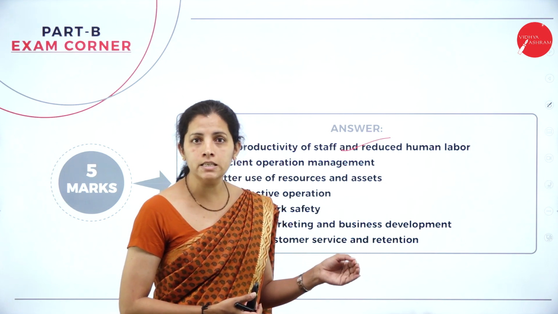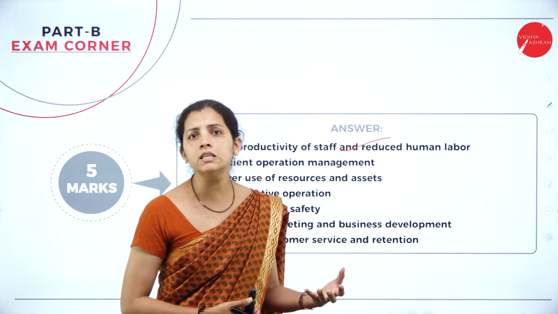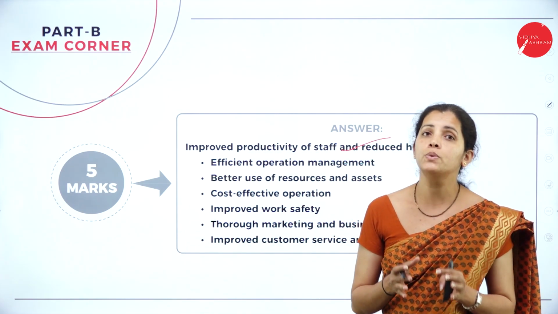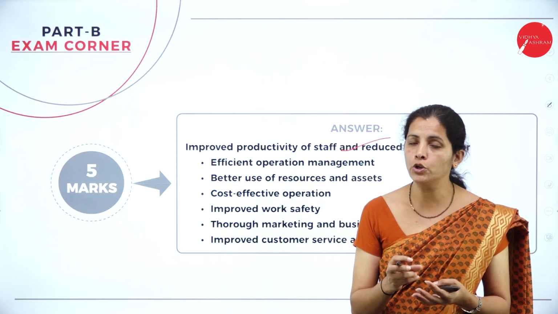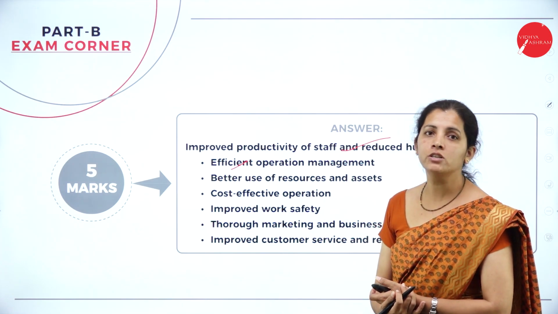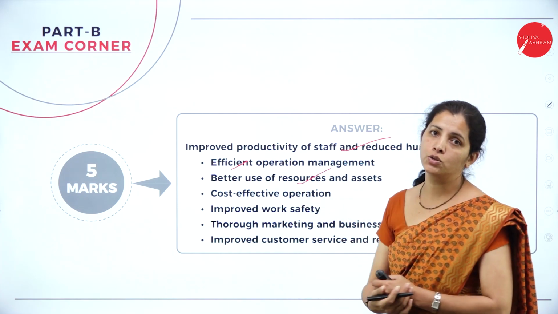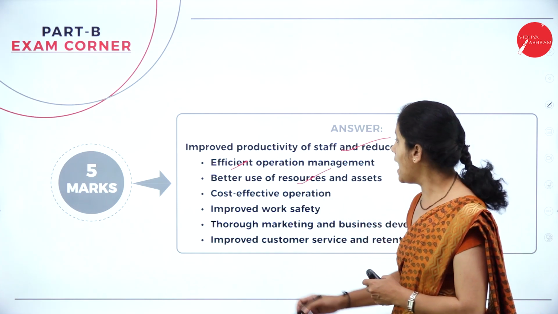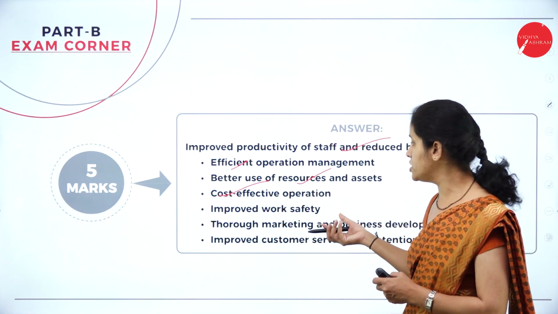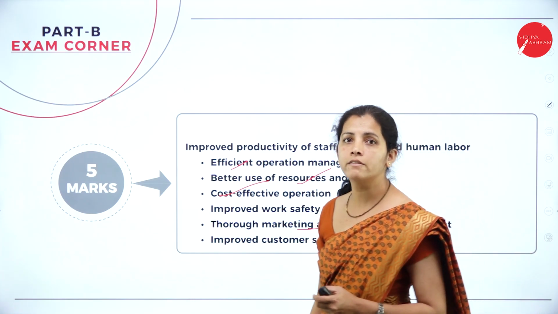So dear student, if I consider the early days, we did not have IoT. So everything was manually controlled by human beings. But nowadays we have the technology and we are going to make use of it. And efficient operation management, along with that, it provides better use of resources and assets. And cost effective operations, improved work efficiency, and even marketing and business development.